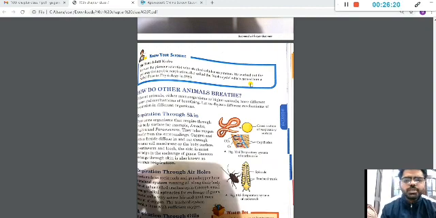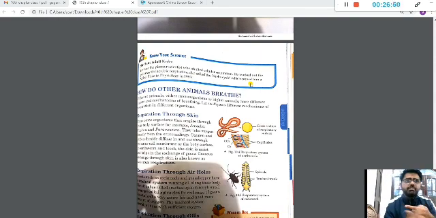Now if I'm talking about the earthworm, which is most commonly asked to you people, right? You have seen an earthworm, it looks like a kechua, right? There's a network of vessels which are carrying blood in their body. So basically specifically the portion which has capillaries, the thin tubes. Oxygen from the surrounding will directly go through the skin and will directly get into the capillaries of the earthworm.